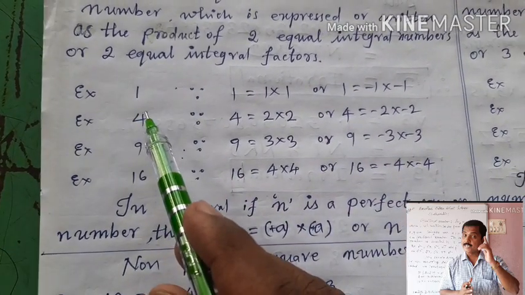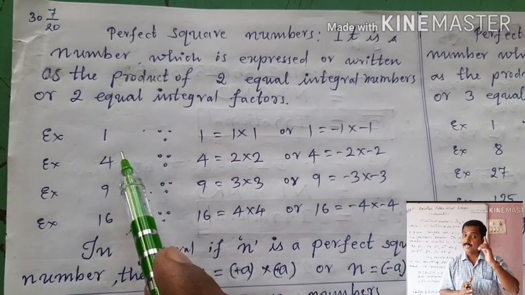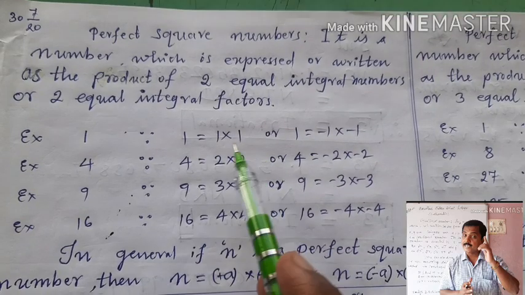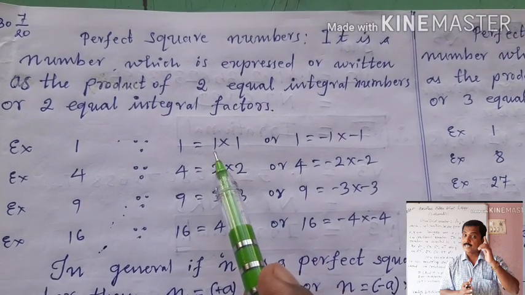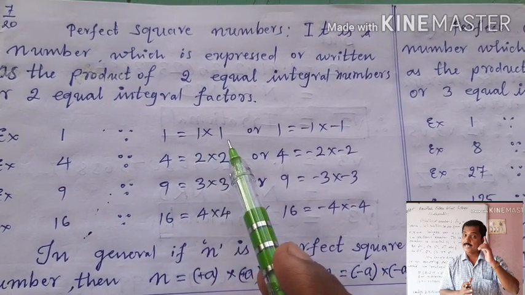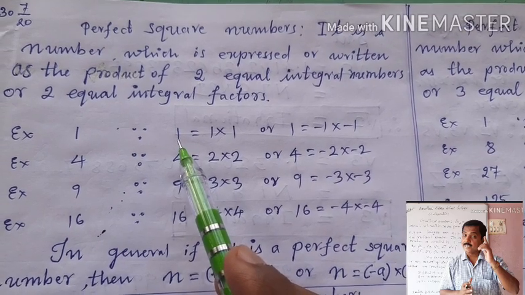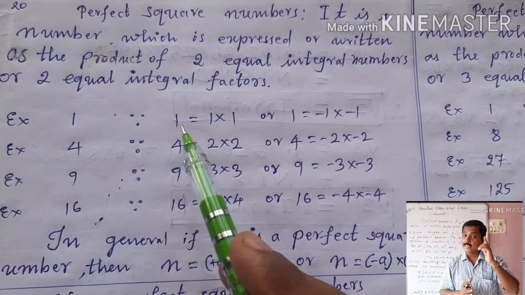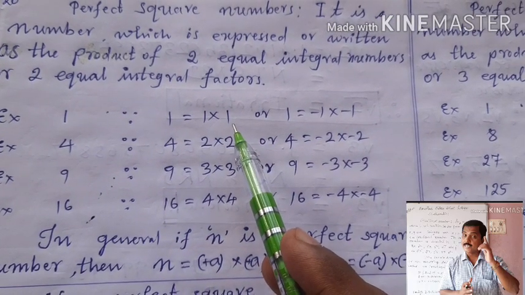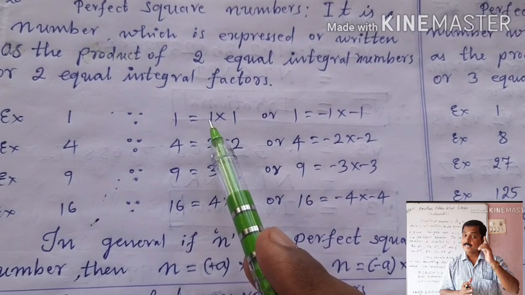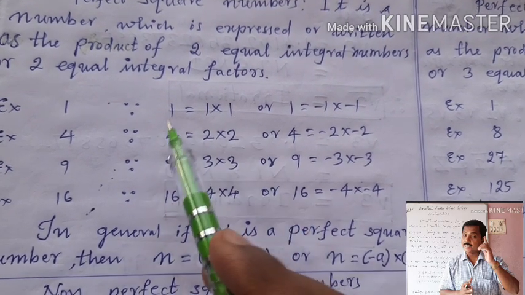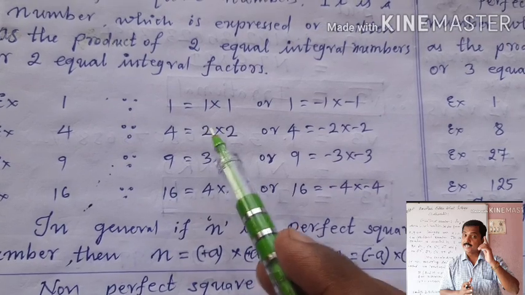Let us take 1. 1 is a perfect square. Do you know why? Because we can write 1 as the product of two equal integral numbers. Which are those two equal integral numbers? 1 and 1. If you multiply 1 into 1, you get 1 as product. Therefore, this can be expressed as the product of two equal integral numbers or integral factors. See here, children, plus 1 into plus 1: plus into plus is equal to plus, and 1 into 1 is equal to 1. Therefore 1 is equal to plus 1 into plus 1.